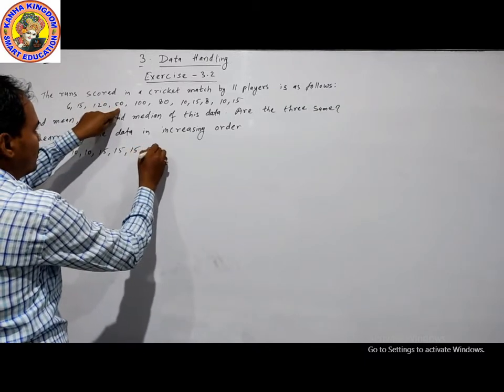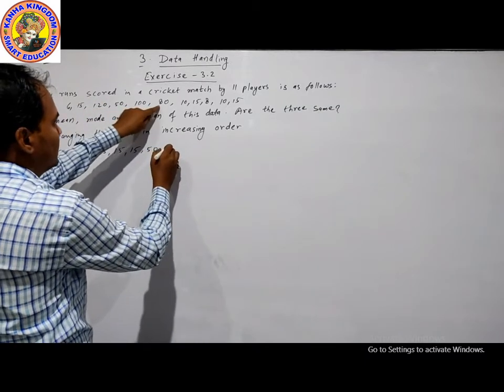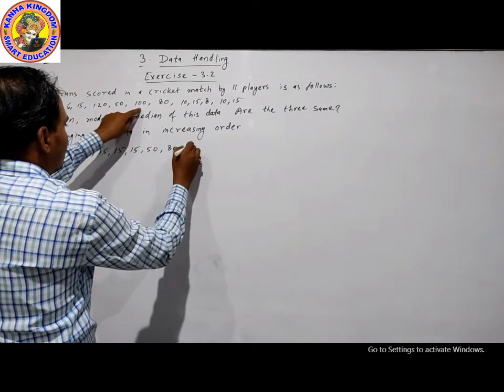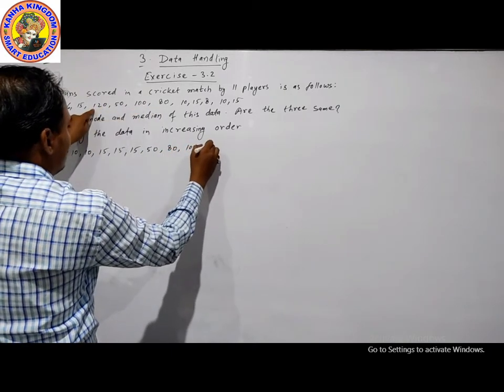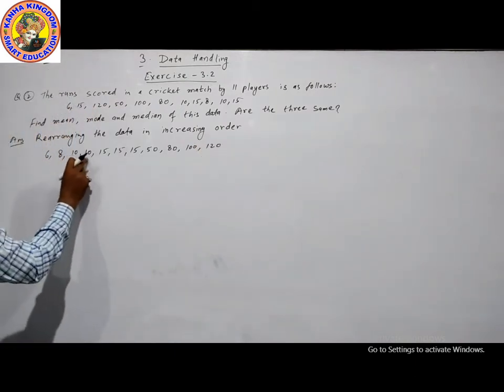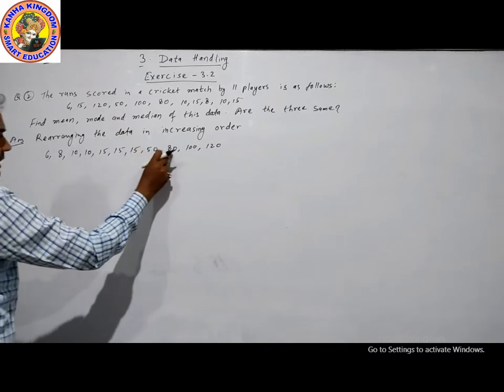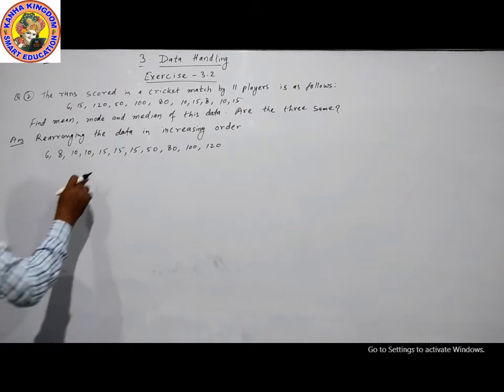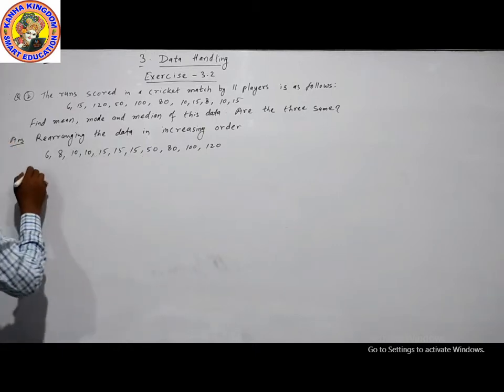this is 50, 80, 100, 120. There are the 11 players. 1, 2, 3, 4, 5, 6, 7, 8, 9, 10, 11. These are the 11 players. First of all, who repeated mostly? The most often comes is 15.